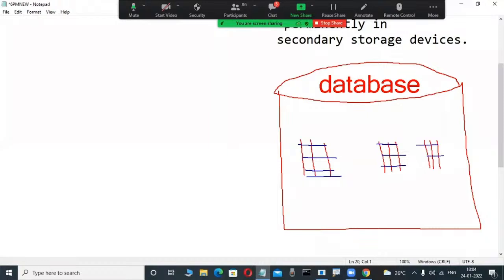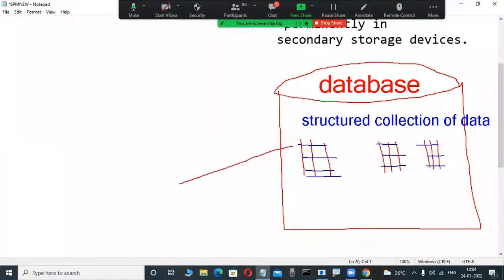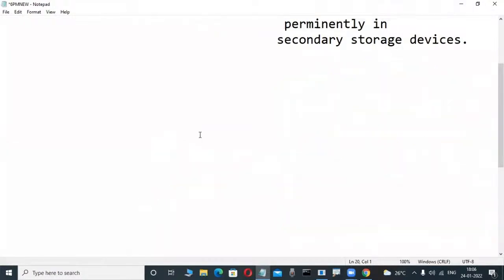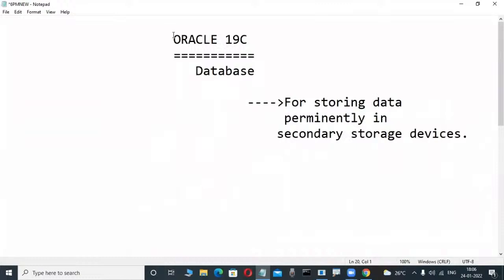Observe here, a structured collection of data. This is from the previous class. These types of databases always store a structured collection of data, in an organized fashion. Once a structured collection of data is there, for operating this data, which language do we use? Very good. SQL, structured query language. That's why these databases are implemented based on the relational data model.